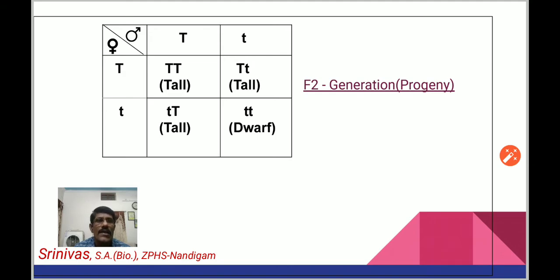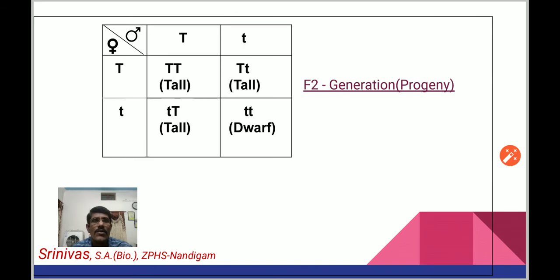Here, if you observe clearly, we have 4 plants. Of these 4 plants, one has capital T capital T, two have capital T small t, and another one has factors small t small t. Here we got 3 types of plants.